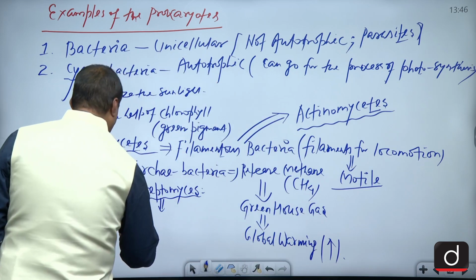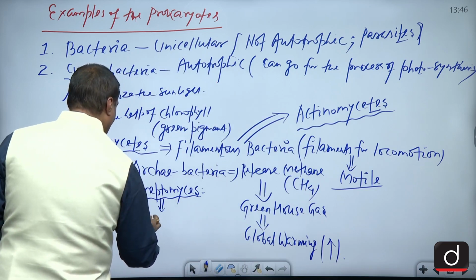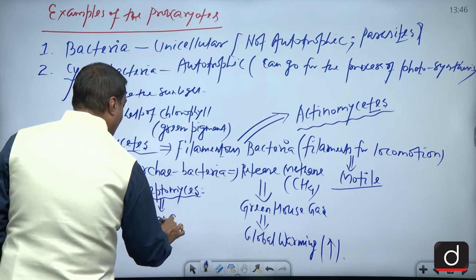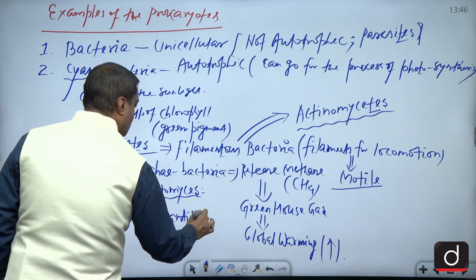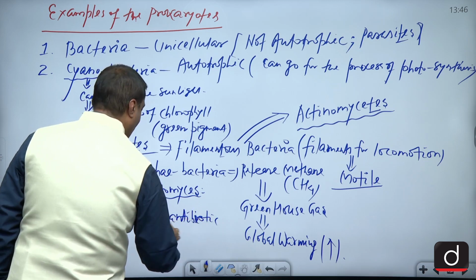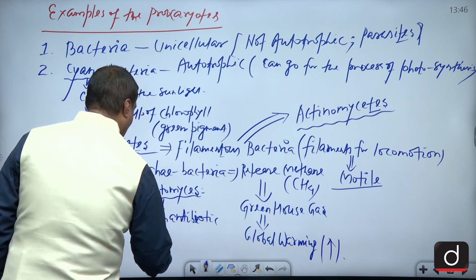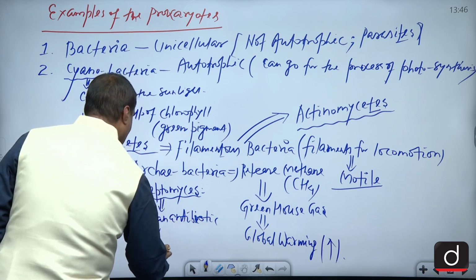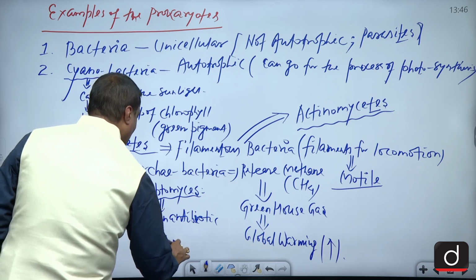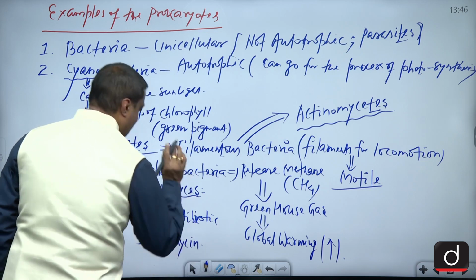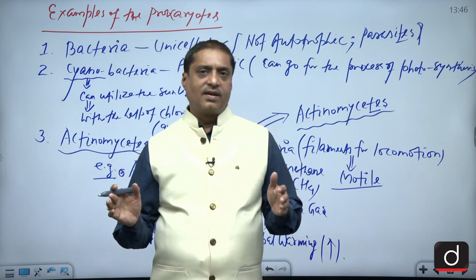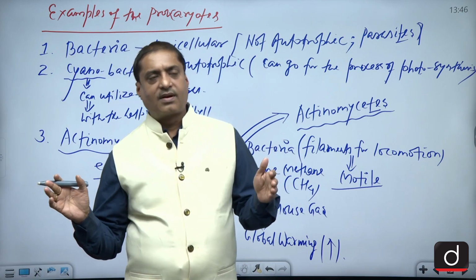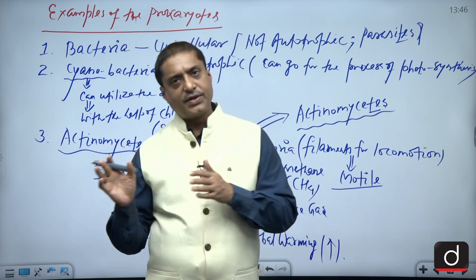So they are useful to us because they can provide an antibiotic, and that antibiotic, remember, is called streptomycin.